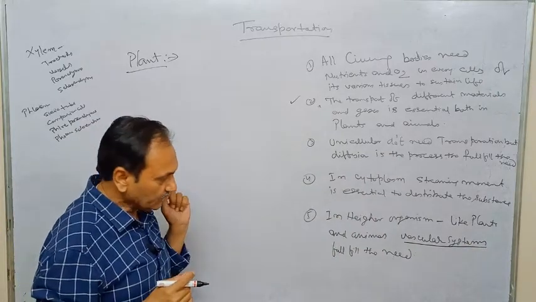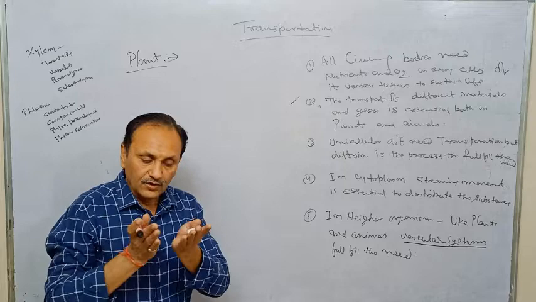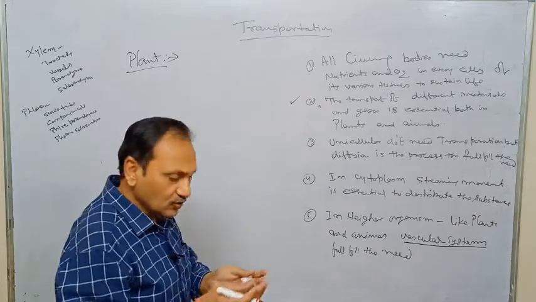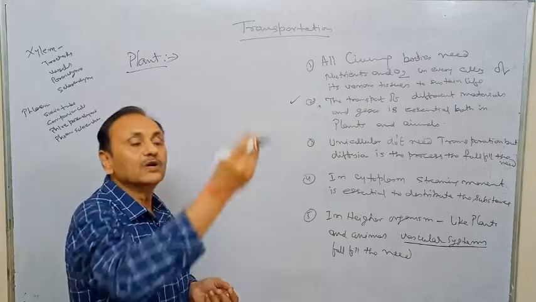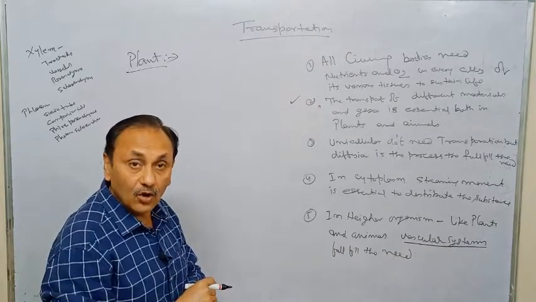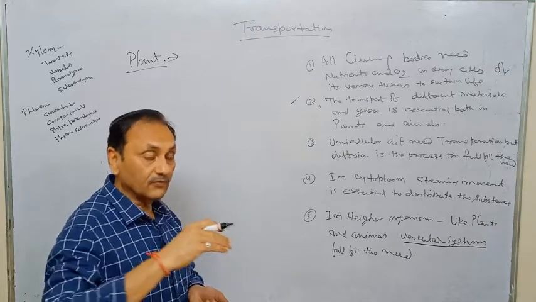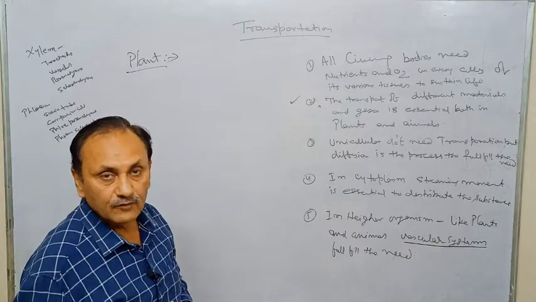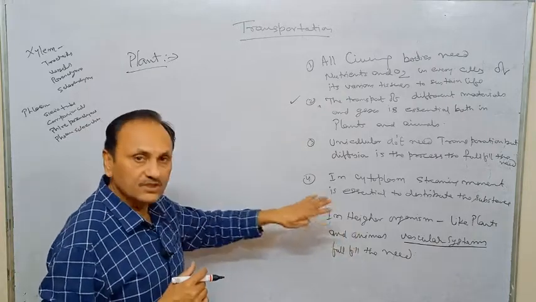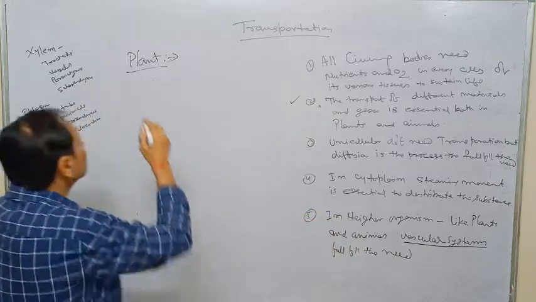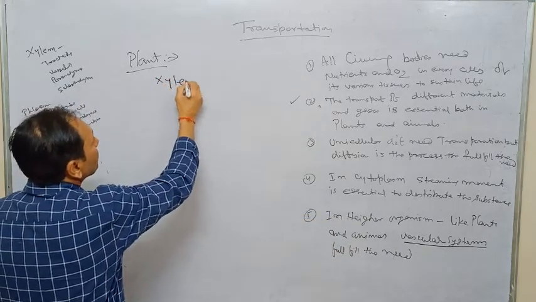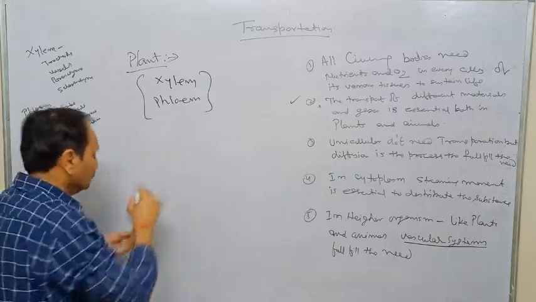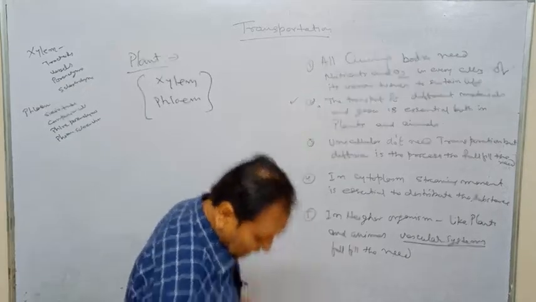Vascular tissues are tissues that are tube-like, made of tracheids and vessels, and they are responsible for conducting either food to the essential parts or waste from the body to the exterior. So it is essential that the vascular system be there, and in plants we will see that xylem and phloem are both vascular tissues. What happens in this, we will discuss.